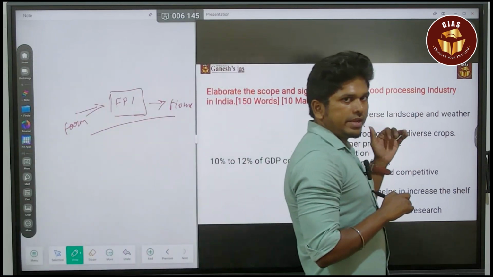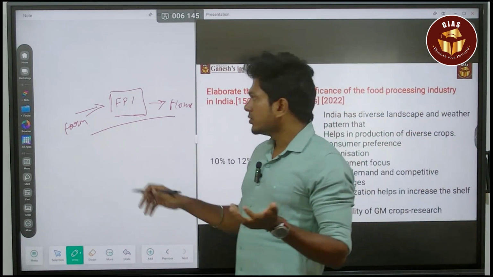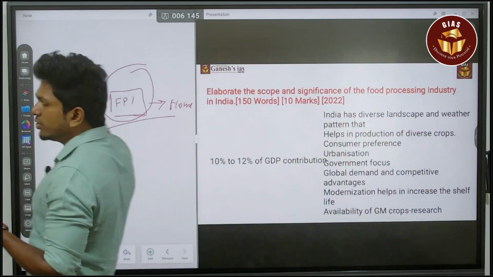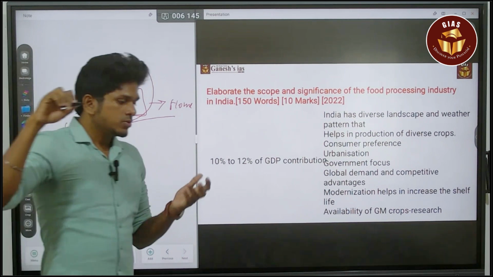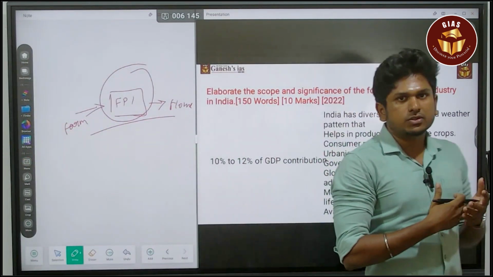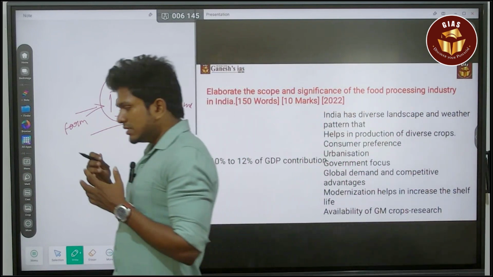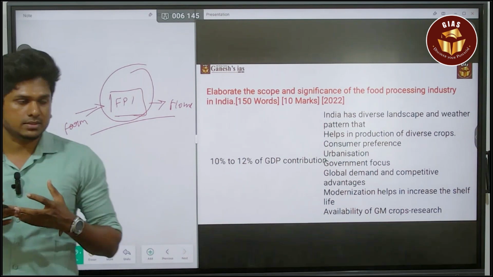It is going to create a chain between the consumer and the producer. It is related to the manufacturing sector, but it is primarily connected to the primary sector. So this is all about the food processing industry.